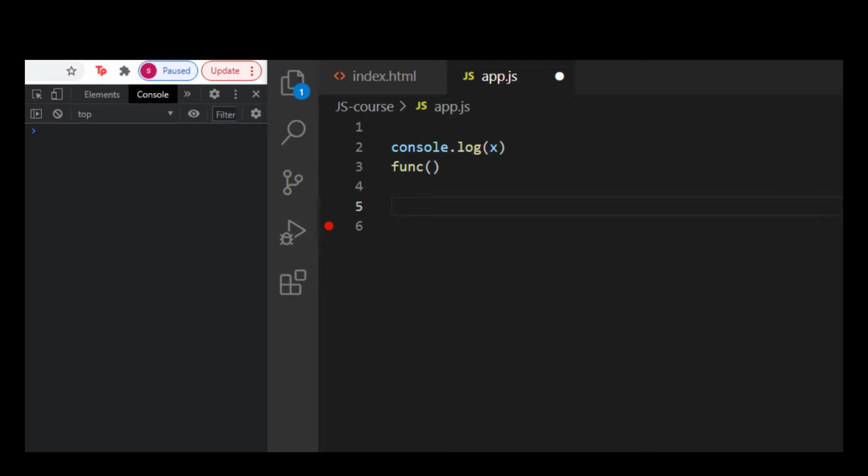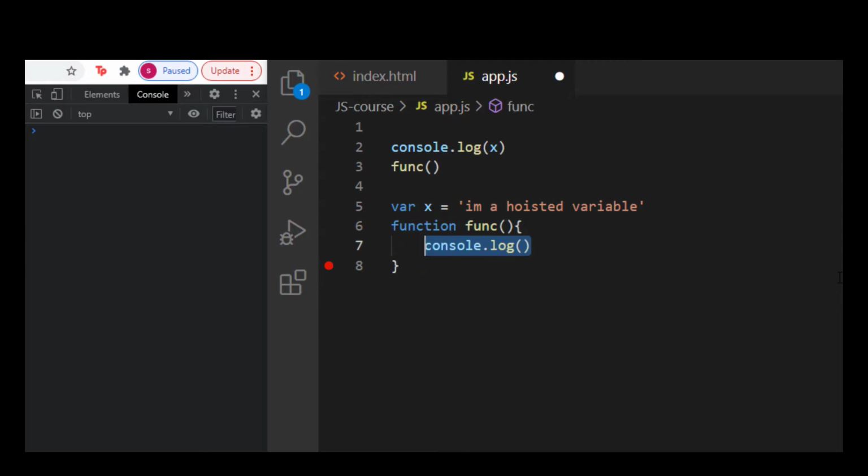Here's a basic example of the creation phase and the execution phase taking place in this program. So as you can see right over here, I'm logging to the console a variable called x, and then I'm calling a function called func. Then I have the variable x set equal to "I'm a hoisted variable", and then I have a function that is logging to the console "hello from the hoisted function". Now as you could see, I said "I'm a hoisted variable", and that is because variables also get hoisted, and you'll see what I mean by that in a moment.